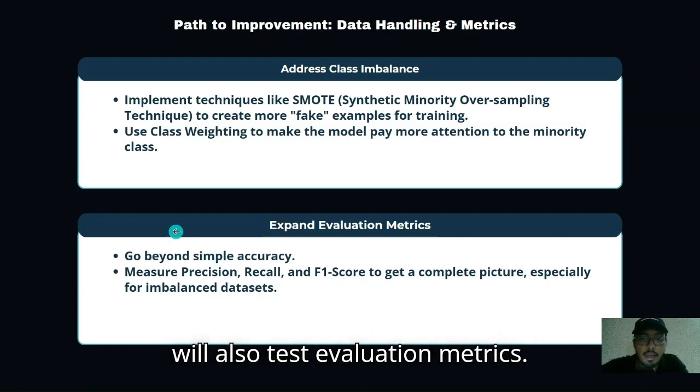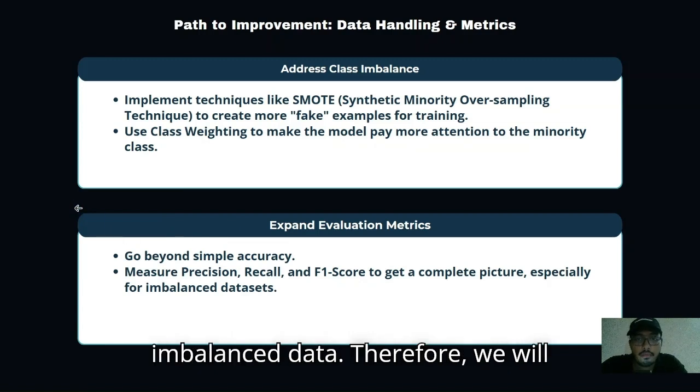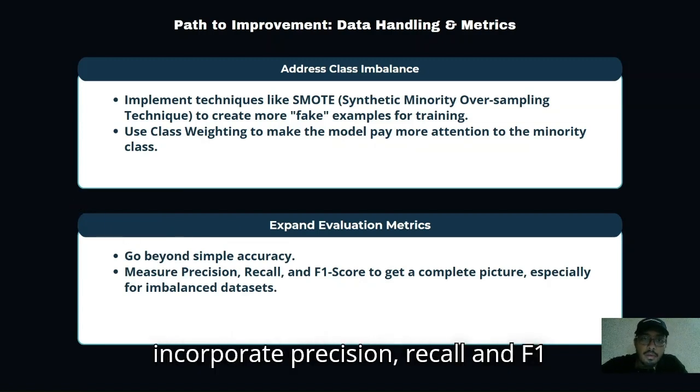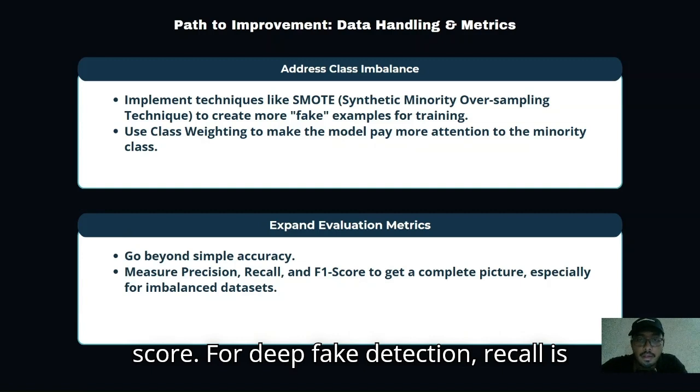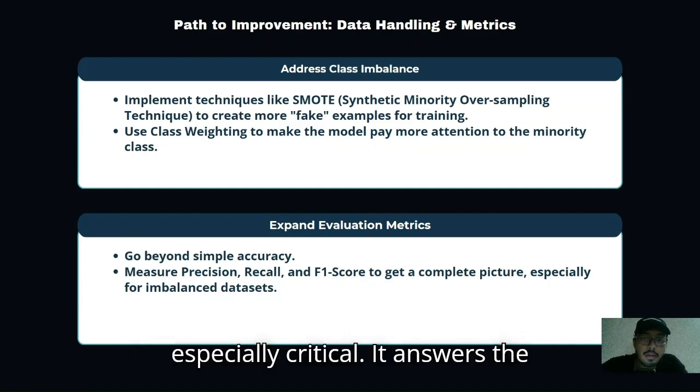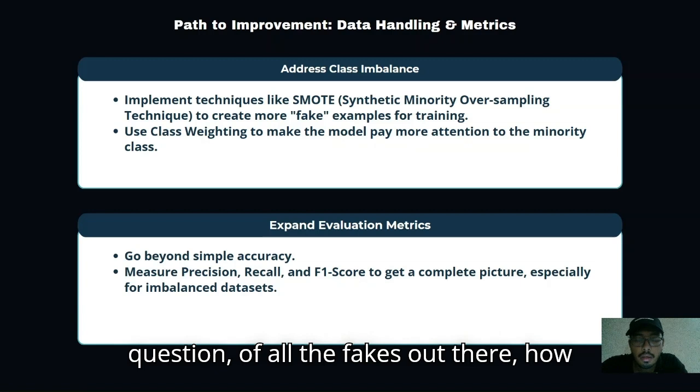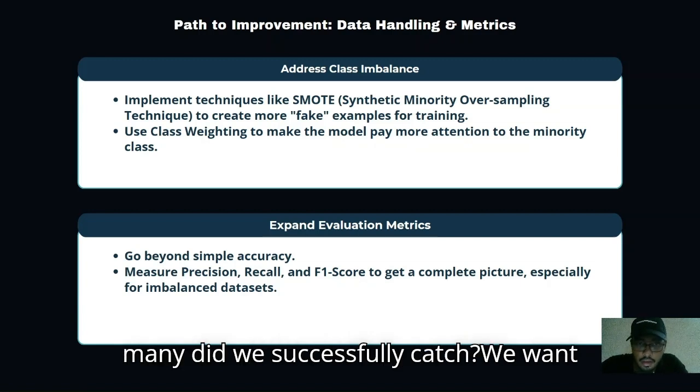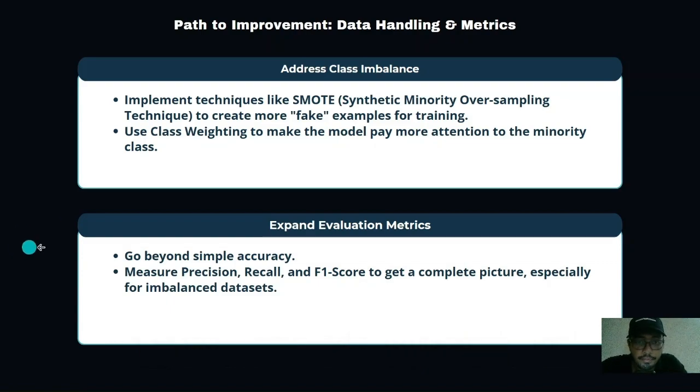We will also expand our evaluation metrics. Accuracy can be misleading with imbalanced data. Therefore, we will incorporate precision, recall, and F1 score. For deepfake detection, recall is especially critical. It answers the question, of all the fakes out there, how many did we successfully catch? We want the number to be as high as possible.